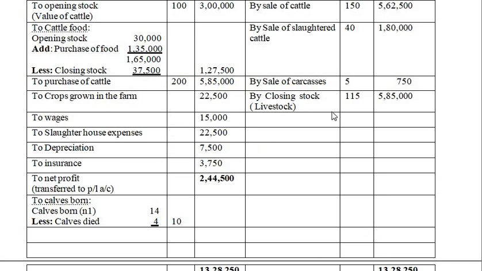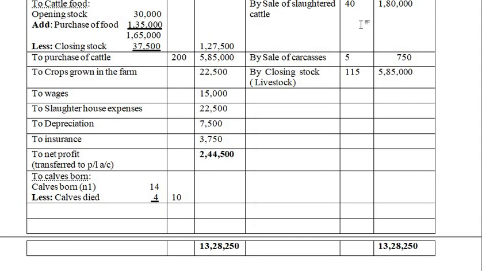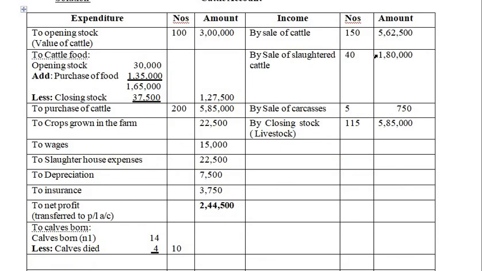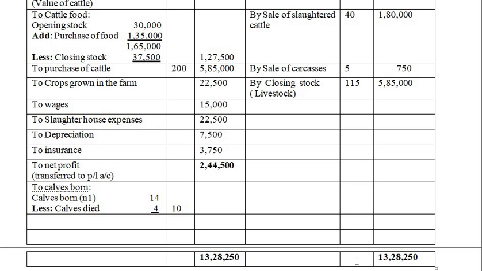Now you total the number column. When you total it out, here it is 150 plus 40 plus 5 plus 115, which goes to 310.